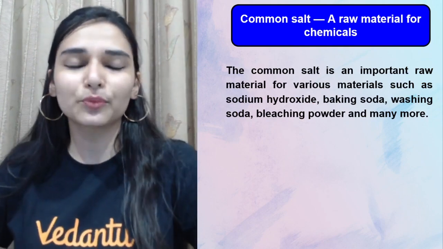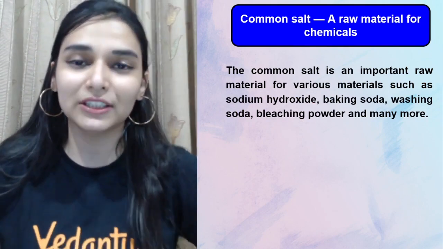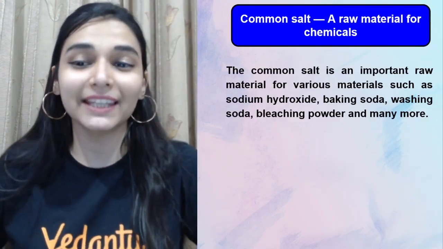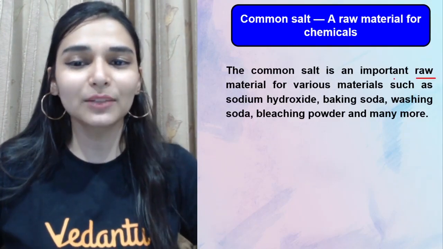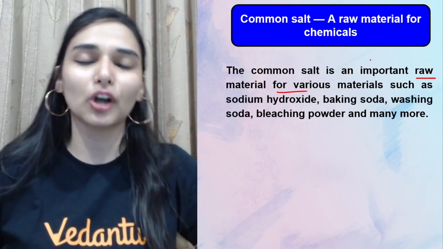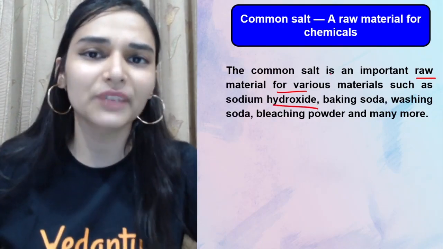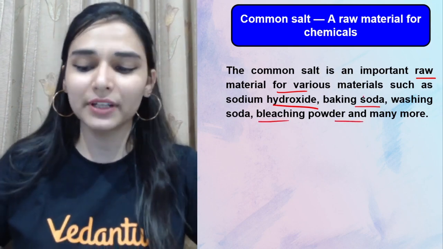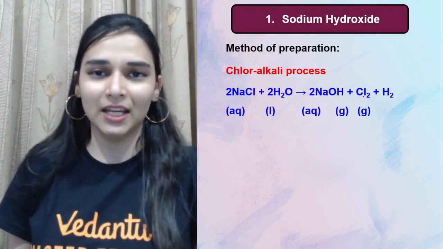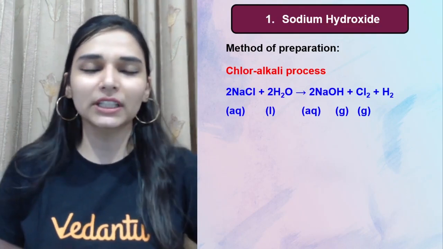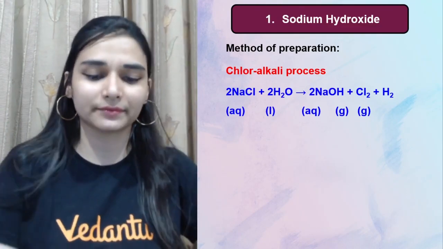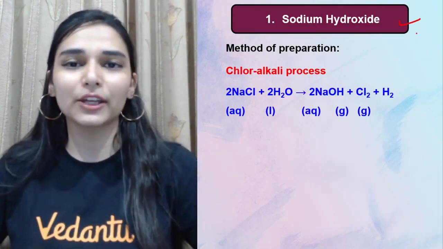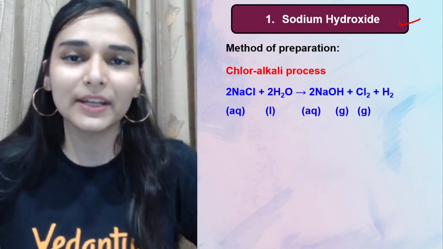Now the next thing is preparation and uses of these salts. कौन है? Common salt is a very important raw material, because it is used to synthesize a lot of other stuff. जैसे we have sodium hydroxide, baking soda, washing soda, bleaching powder, and you use NaCl. So NaCl का तो आप evaporation करके you can obtain that, right? Let's see the first compound which can be prepared by your salt, common salt, that is sodium hydroxide.